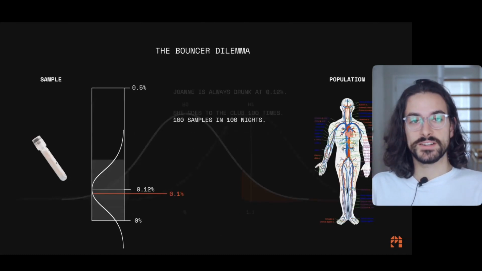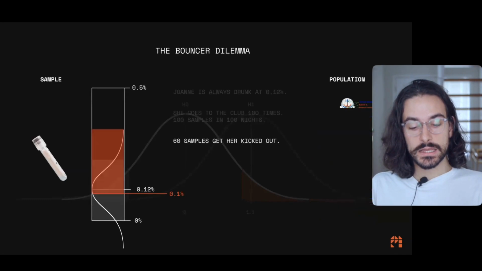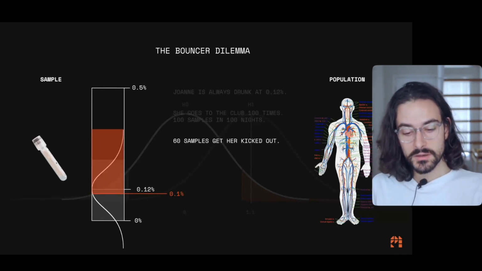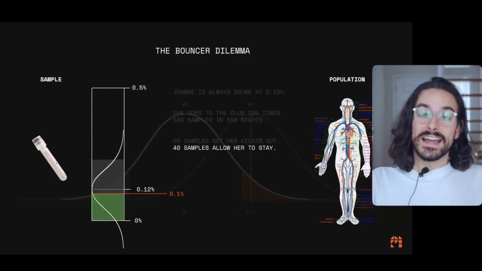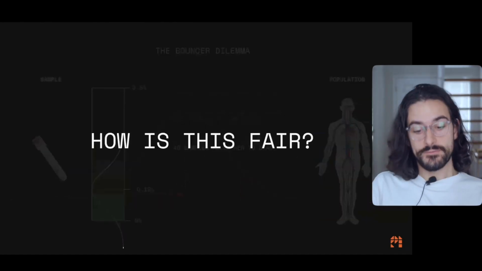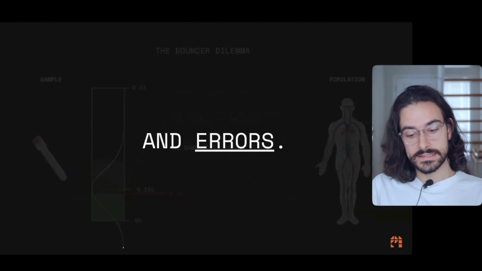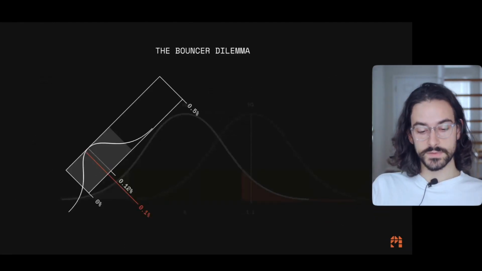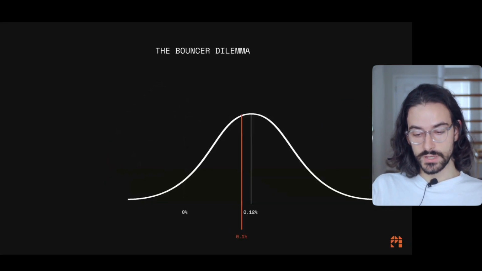The problem that I'm trying to tell you is that 60 of those 100 samples got her kicked out, but 40 of those samples allowed her to stay. How's that fair? It's not fair. It's stats. And with stats, we have errors. So let's flip this. Flip it and zoom in.